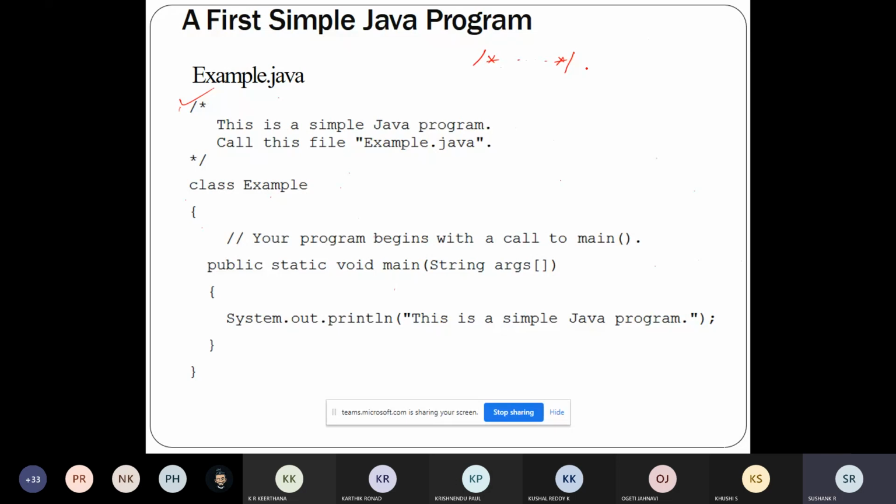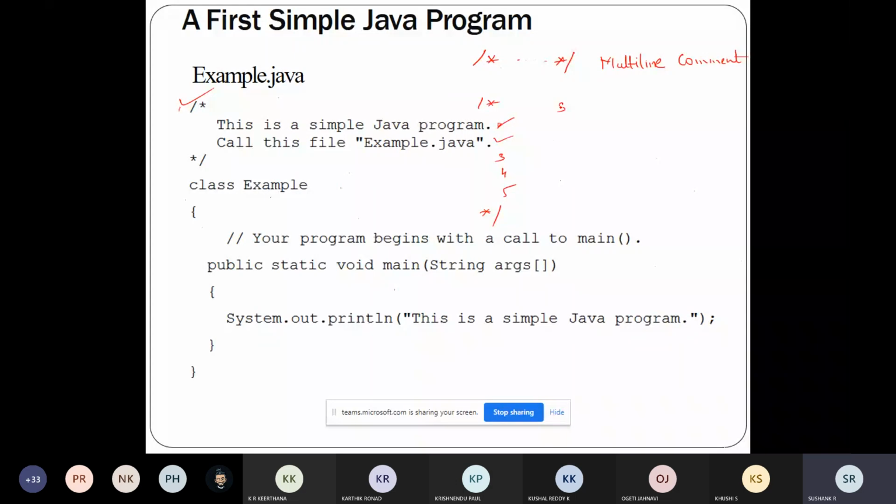Because the comment can be written over multiple lines: line 1, line 2, line 3, line 4, line 5. From the starting of the comment to the ending of the comment, it spans across multiple lines. That's why I call this kind of comment a multi-line comment.